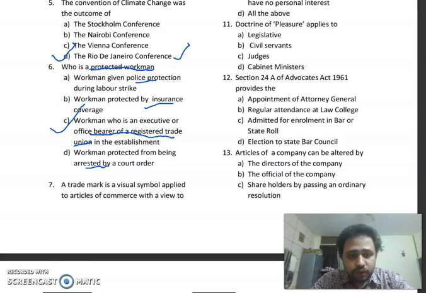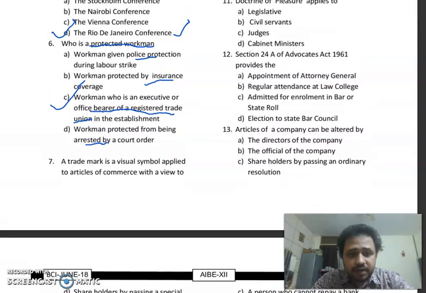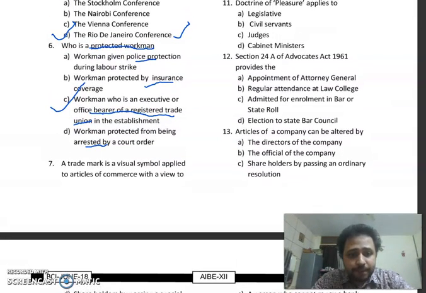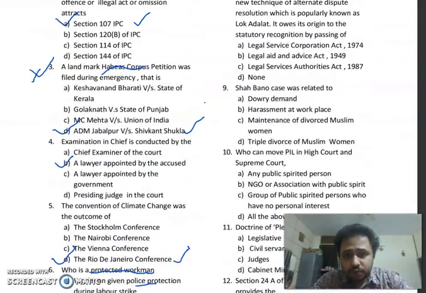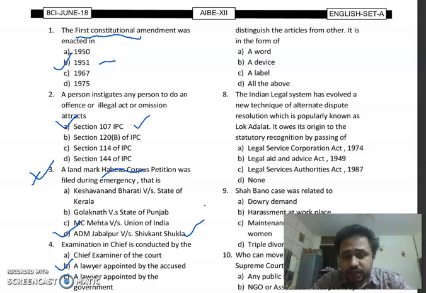Now we move to MCQ number 7. A trademark is a visual symbol applied to articles of commerce with a view to distinguish the articles from the other. Basically the trademark is in the form of option A, word, option B, device, option C, a label, option D, all of the above. So the right answer over here is all of the above. It will be option D.